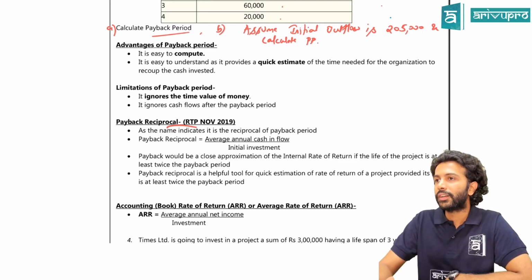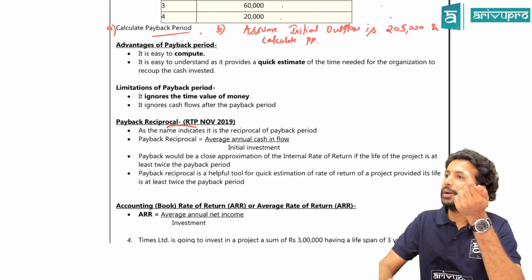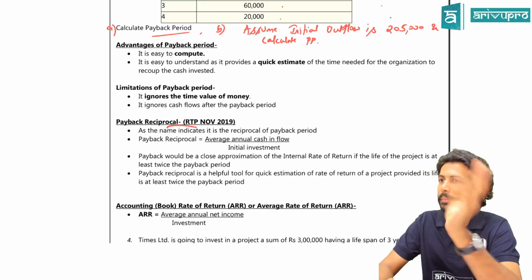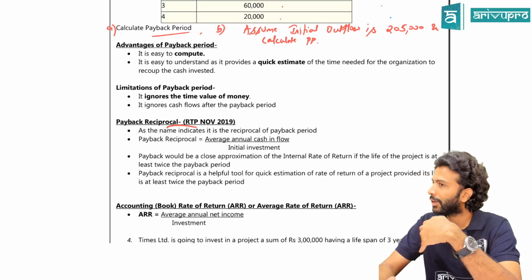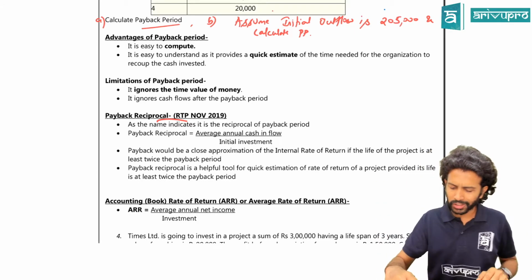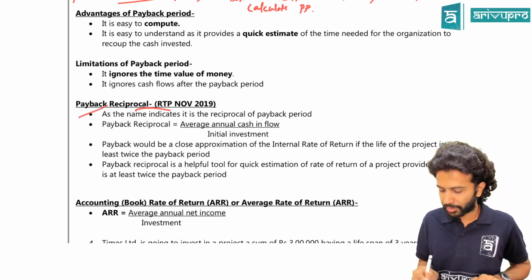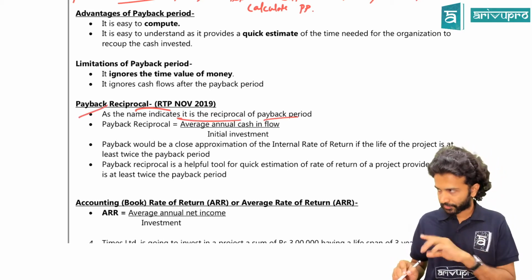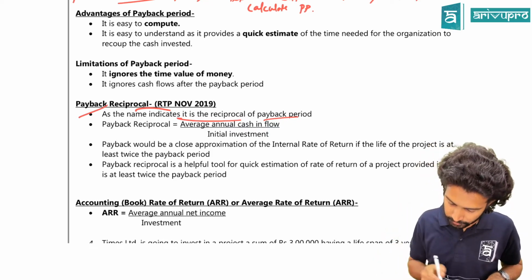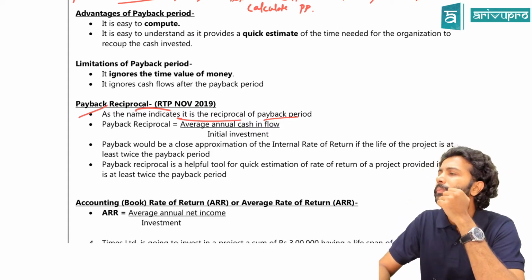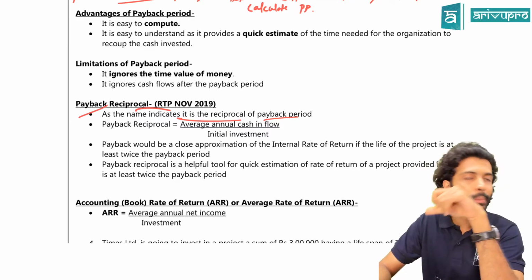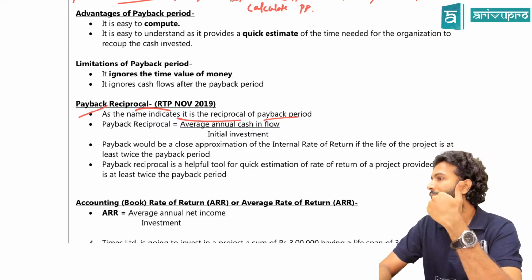The name itself is saying what? Payback reciprocal. That means find out the payback period and do the inverse of it. If your payback period is 3 years, the payback reciprocal will be 1 divided by 3, which is 33.33%. In fact, as the name suggests, it is nothing but a reciprocal of the payback period. Compute the payback period, do the inverse of it. What is the formula for payback period? Initial investment divided by net cash flow. What will be the formula for payback reciprocal? Cash flows divided by initial investment.